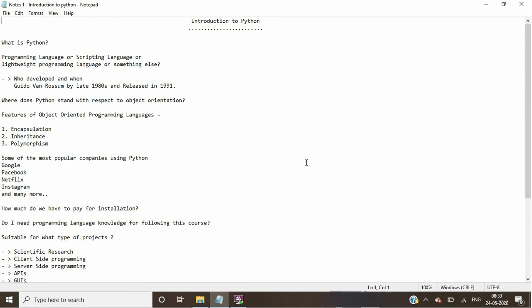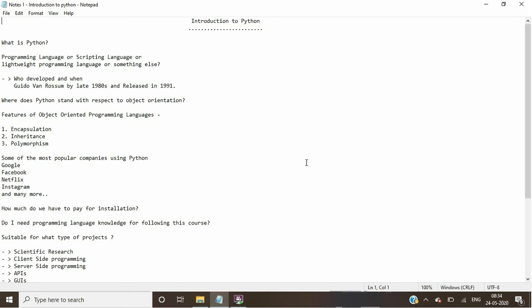This is an introduction session where we'll understand some basics of this wonderful programming language. Let's get started. The first question from many of the beginners might be, what is Python? Is it a programming language? Is it a scripting language or something else? Let me tell you, Python is a full-fledged programming language which is extremely powerful.